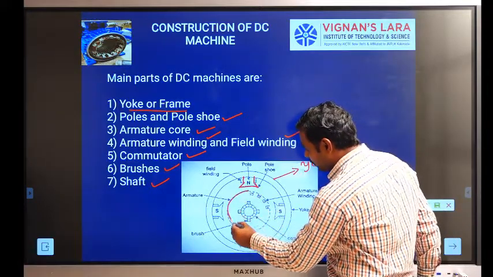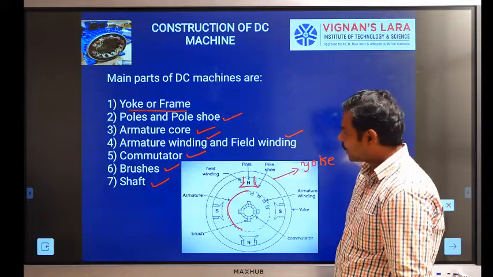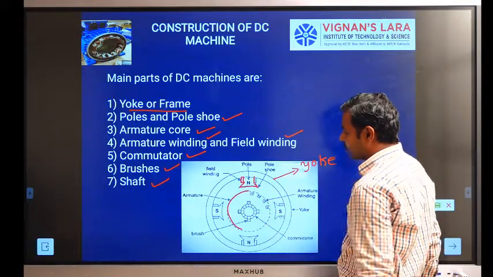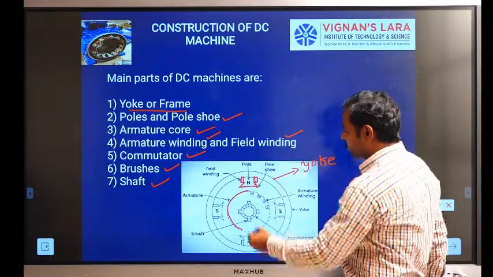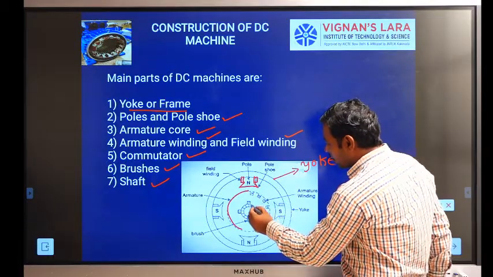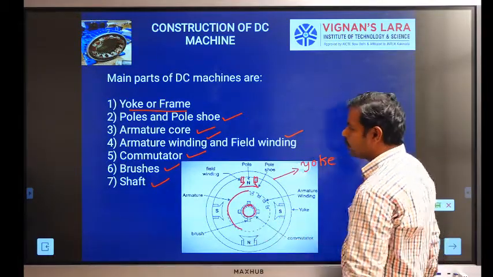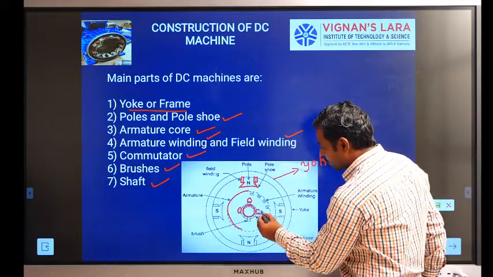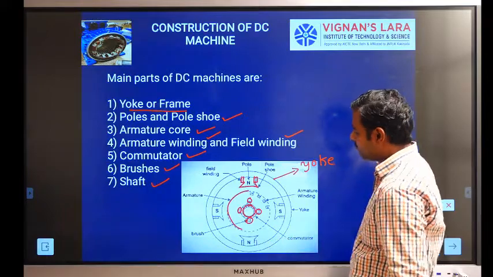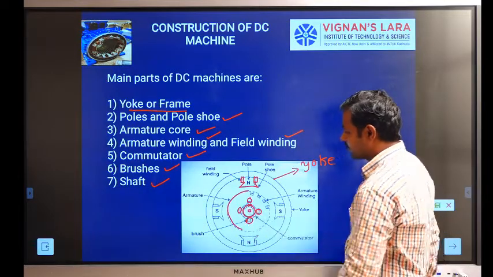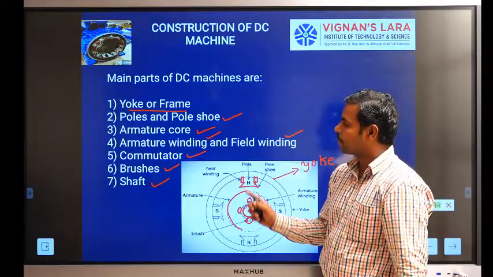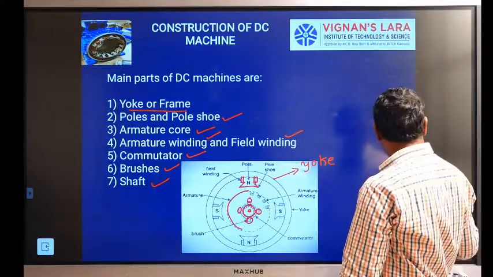Then the armature core, the field winding, the commutator, the brushes, and finally the shaft. Now let us explain each and every part.